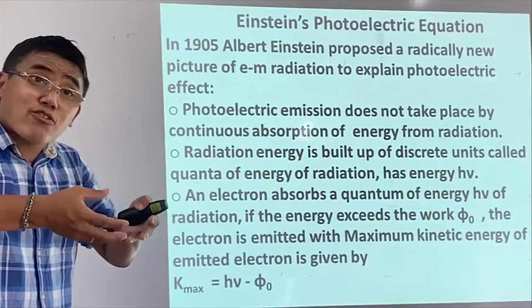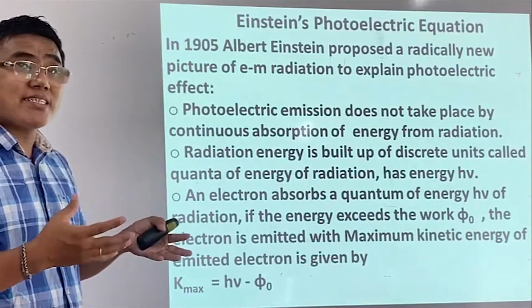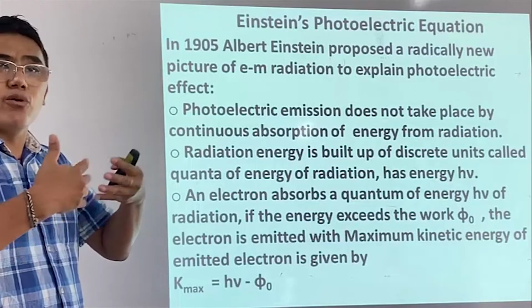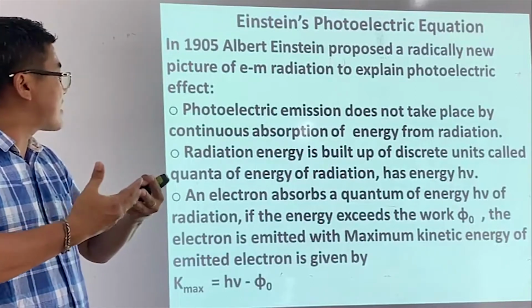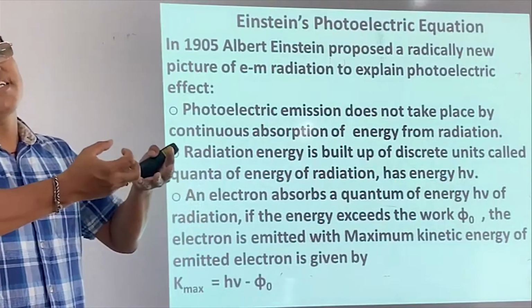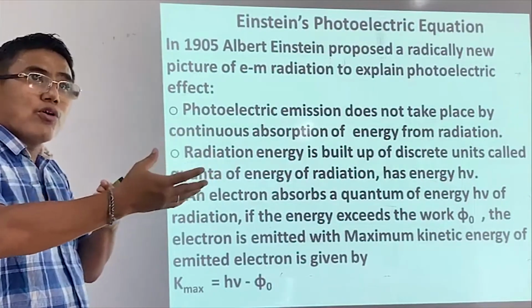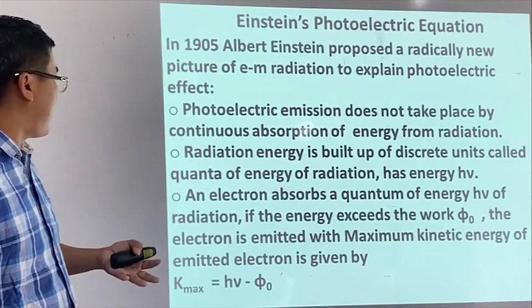The electrons coming out from a metal surface are not continuous; this is in discrete form. The electron takes discrete energy and then comes out. We will study the details later, right?